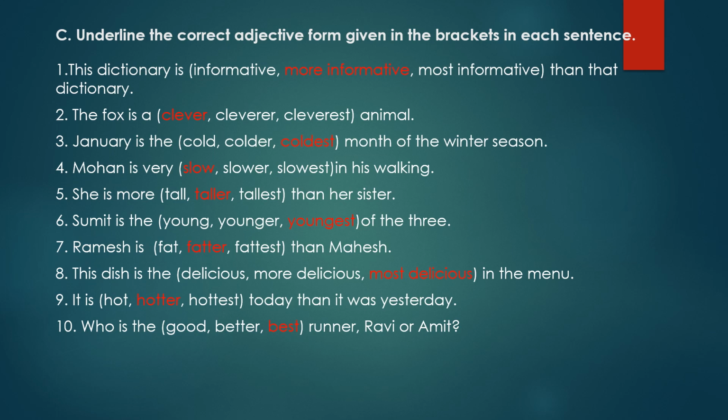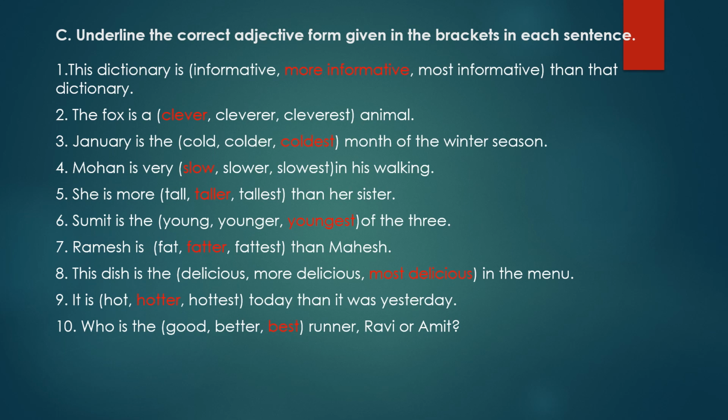Fifth question. She is more dash than her sister. The words in the brackets are tall, taller, tallest. Now she is compared with her sister. The comparison is done between two people, she and her sister. So the comparative degree of tall is taller. She is taller than her sister.